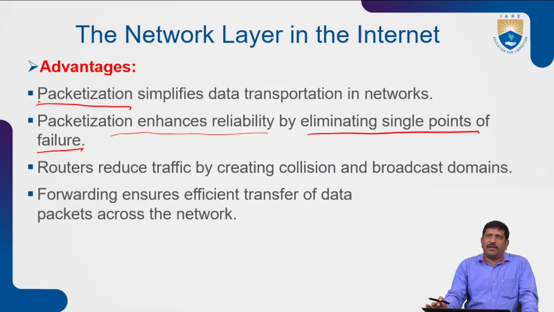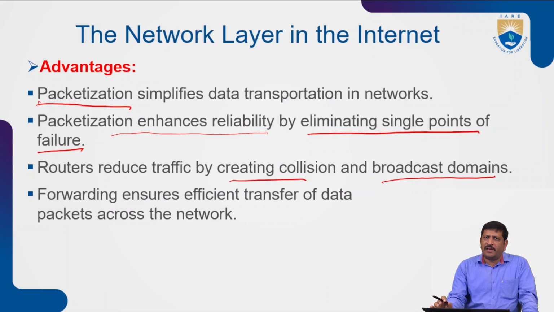By using the network layer in the internet, routers reduce the traffic. How do they reduce the traffic? By creating collision and broadcast domains. That means one device, the source station, sends information to many other clients.